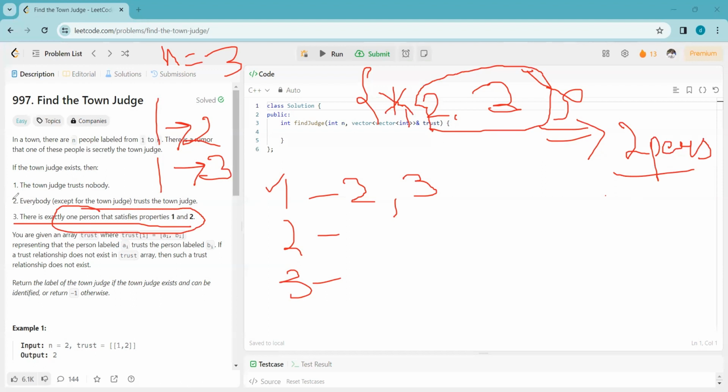We don't have to check the further conditions because the candidate will always be one. There cannot be more than one candidate. So if we see point number 2, everybody except the town judge trusts the town judge. That means if 2 is the town judge, then 2 must be trusted by 3 and 1.